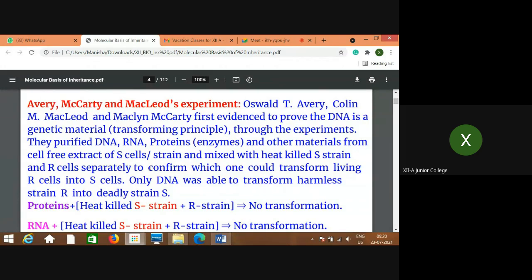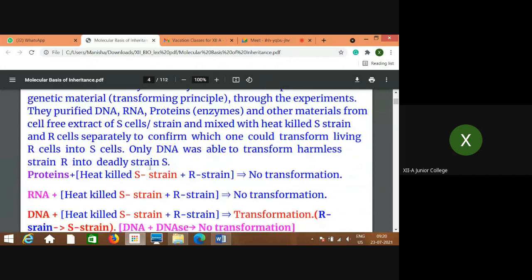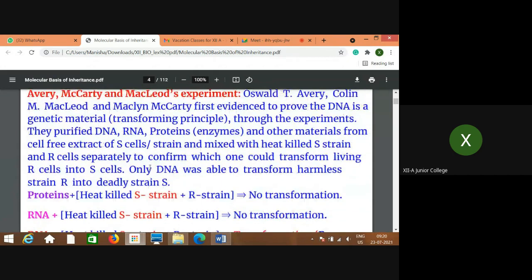They purified DNA, RNA, proteins, enzymes, and other materials from the cell-free extract of the S cell strain and mixed them separately with heat-killed S strain and R cells to confirm which one could transform living R cells into S cells. From their experiment, they found that only DNA was able to transform the harmless strain R into the deadly strain S.